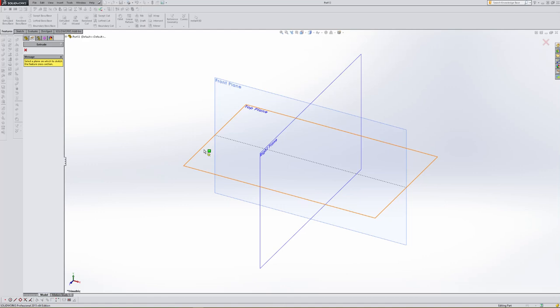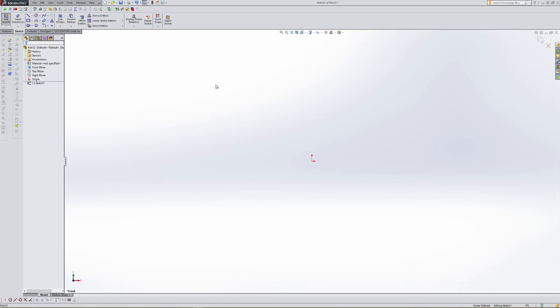the top. But for all intents and purposes, we want to model this the way it is on the drafting sheet that I provided. So I'm going to hover over the front plane till it turns orange. I want to do one mouse click and your sketch should move around normal to you. Now, when we did that, notice we went from features to sketch automatically. That's just embedded into the program itself. So this gives us all of our sketch tools that we have.